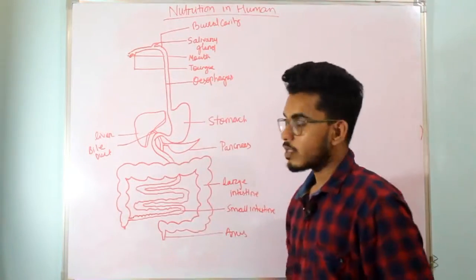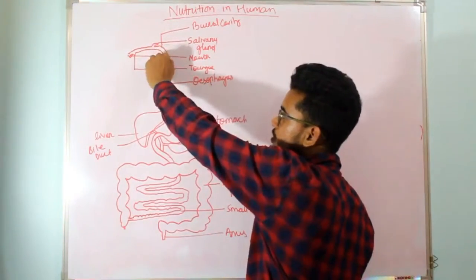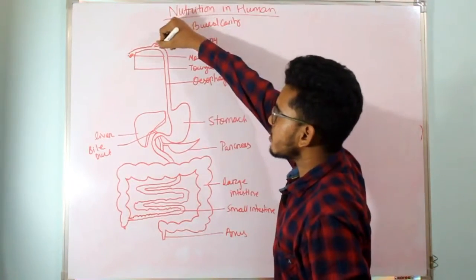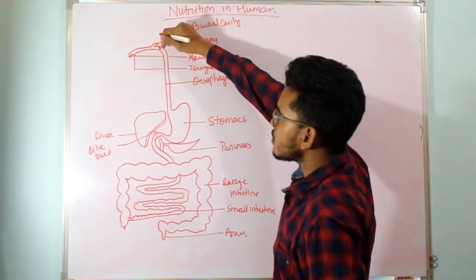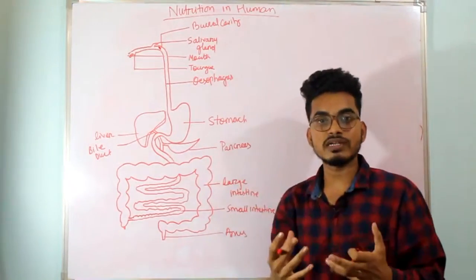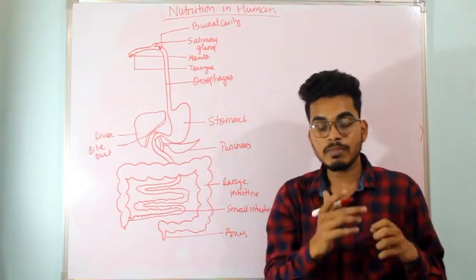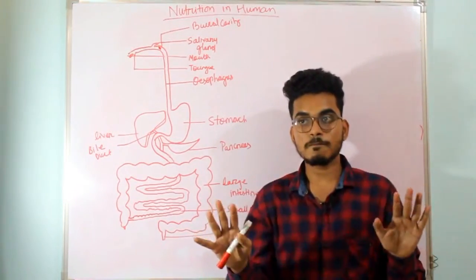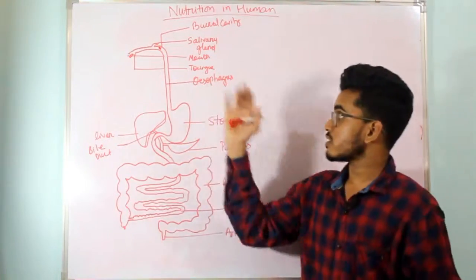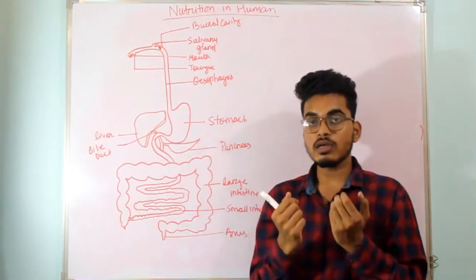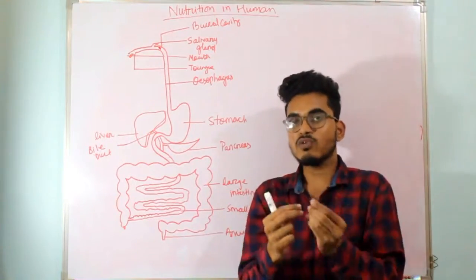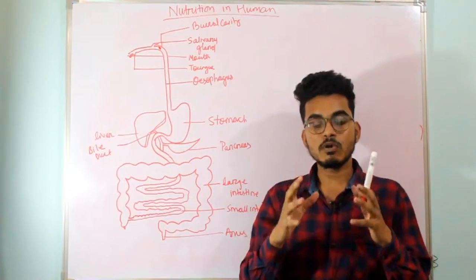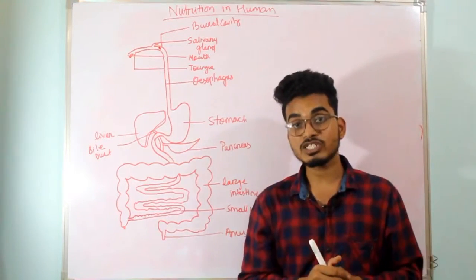The food moves towards the stomach here, but the movement from here to here is not a common kind of movement. That movement is a peristaltic movement.